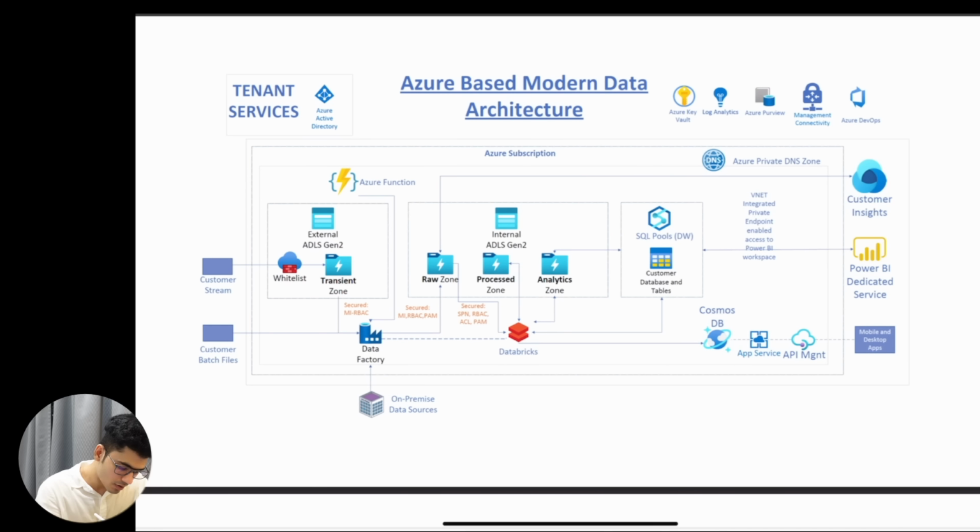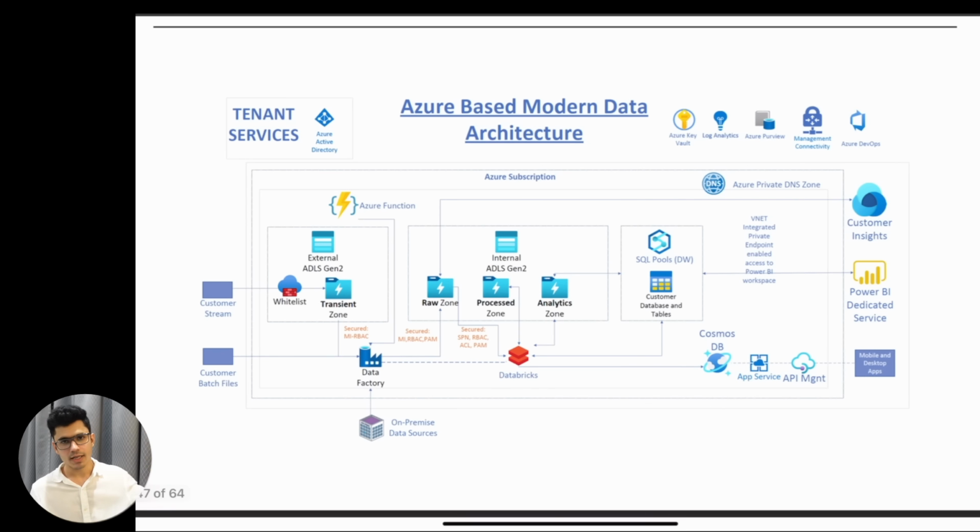Now there is Data Factory running. Data is coming from on-premise sources and there is some stream data. It goes to Data Factory and gets entered into the raw zone. We use Databricks to process this raw data and store it in the processed folder. After that, it goes to the analytical zone and to the SQL pool, which is a SQL data warehouse. From here, customers can build Power BI dashboards and get insights. It can also be integrated with a desktop application if needed.